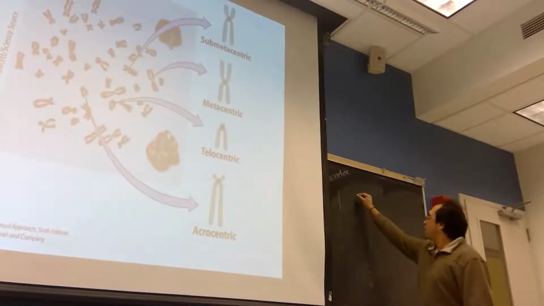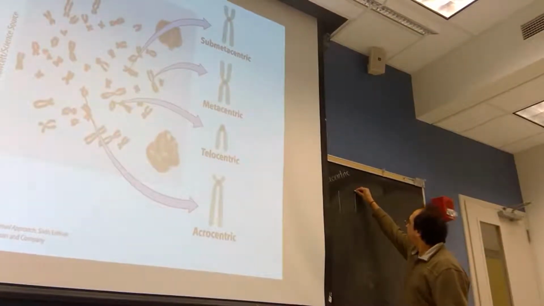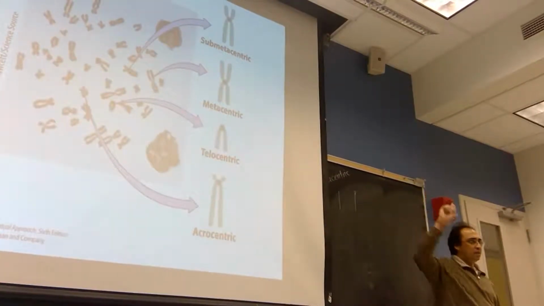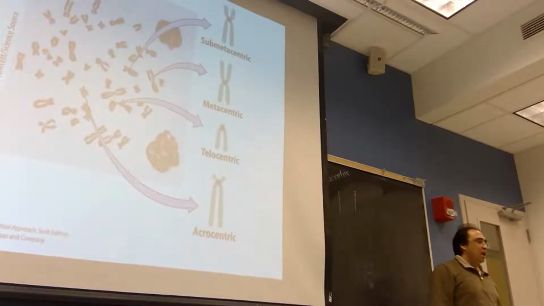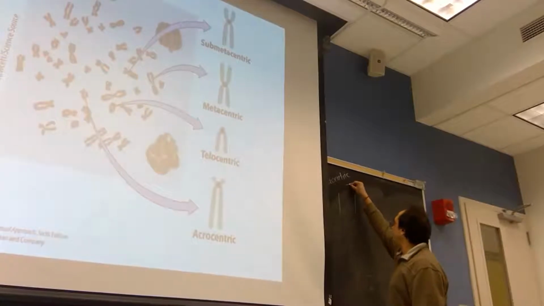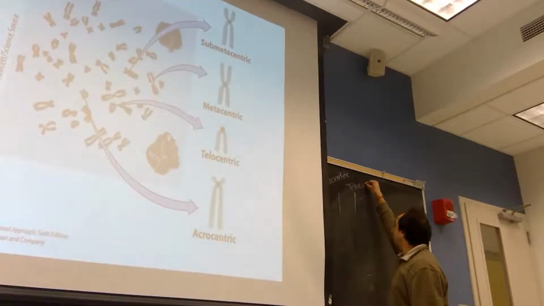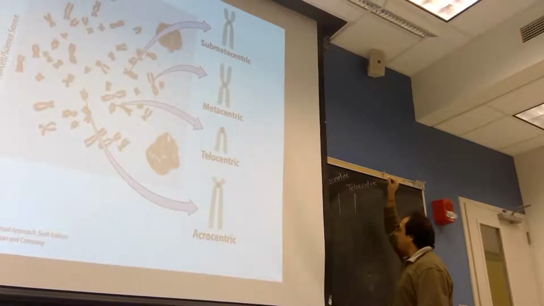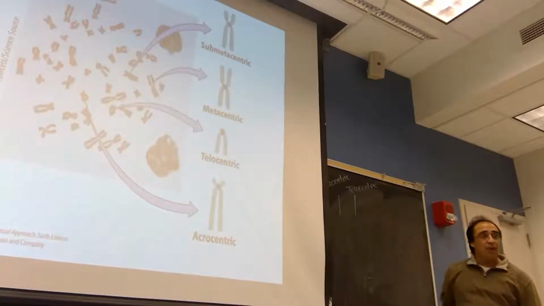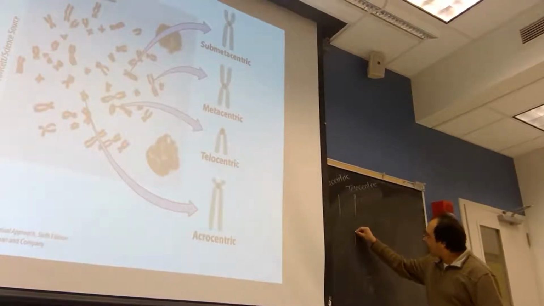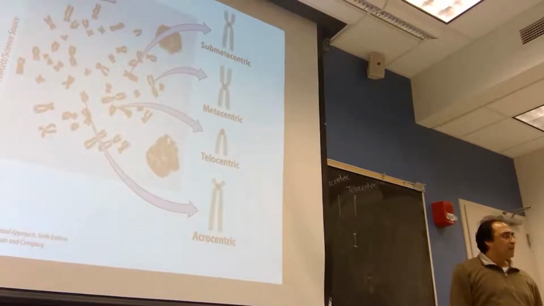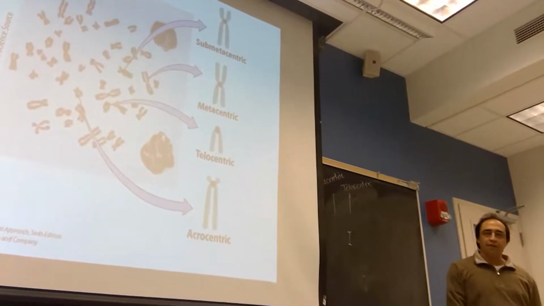The centromere can be at the telomeric region, at the top. If the centromere is there, it is called telocentric chromosome. During cell division, the spindle fiber is attached here. So in such a case, you will find the chromosome as an I-like structure. So that is called the telocentric chromosome.